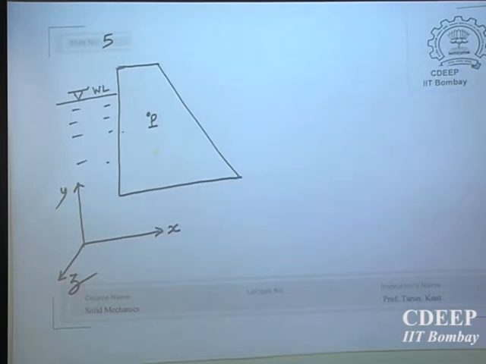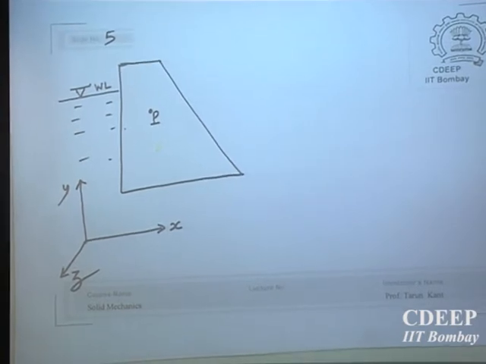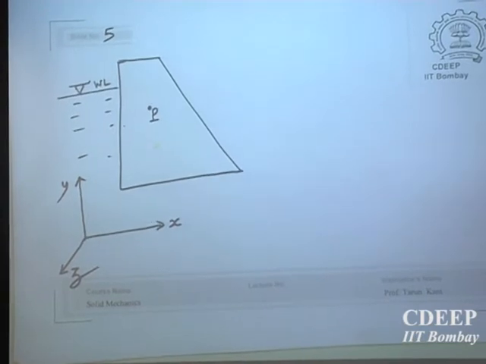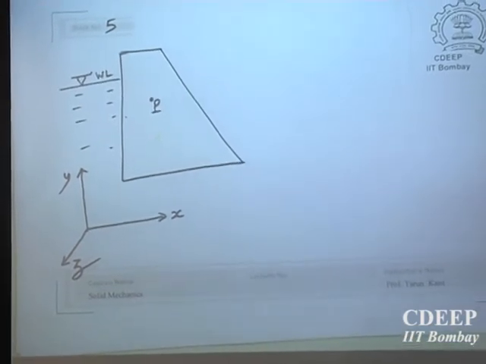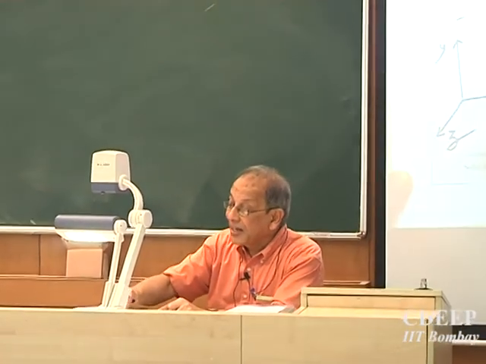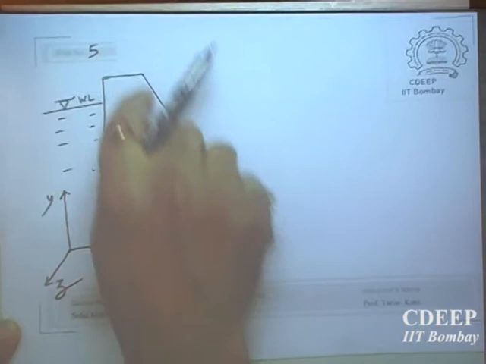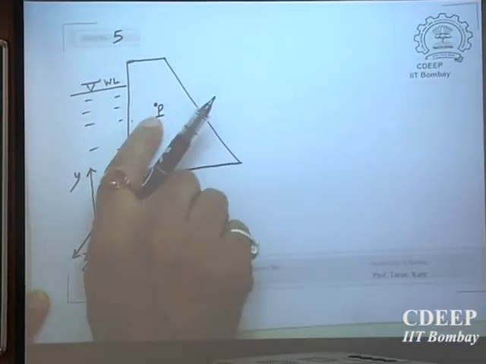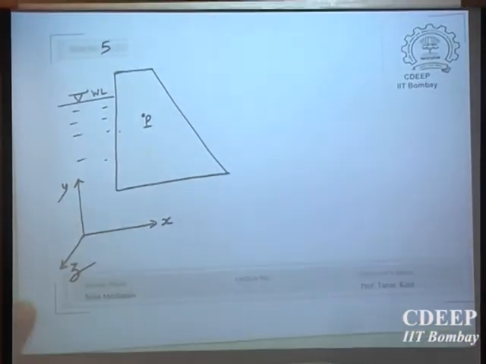So I need to consider only the cross section of the dam and not the 3-dimensional body of the dam. No dam is analyzed for the entire length. We just take one cross section, the worst cross section, where the depth is maximum, and try to analyze that. And if you can find out the state of stress there, more or less it will be the same throughout the length. Of course, the state of stress within this plane at every point it will be different. Is it clear? At any xy it will be different, but z is not important.